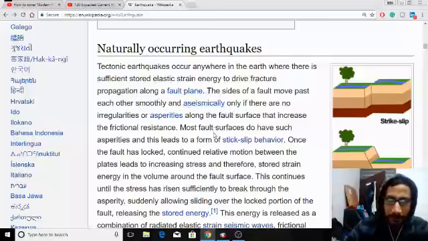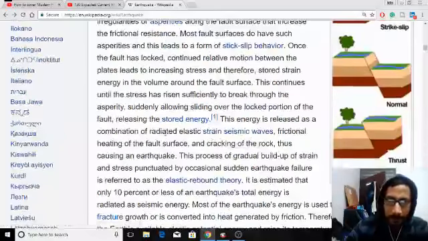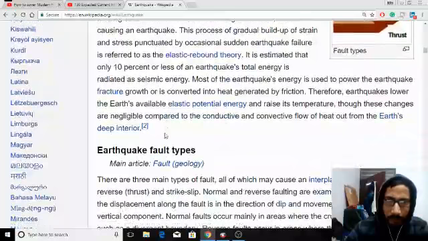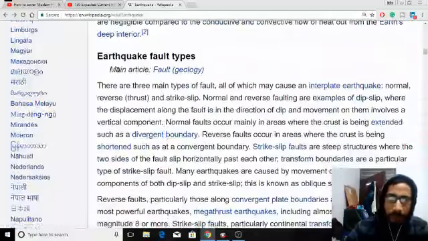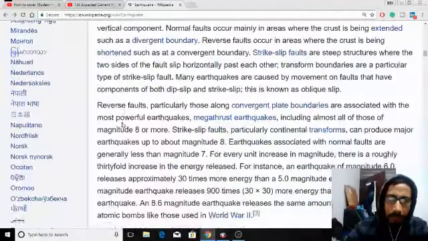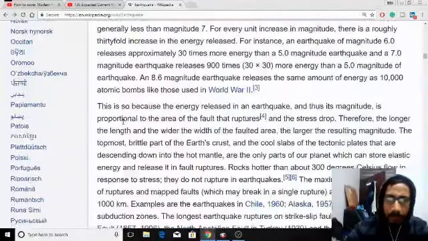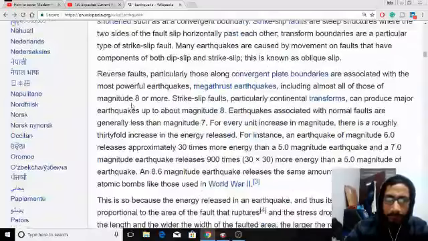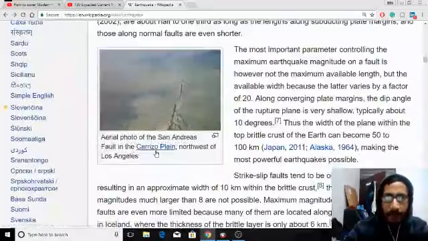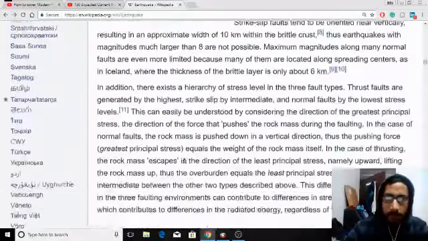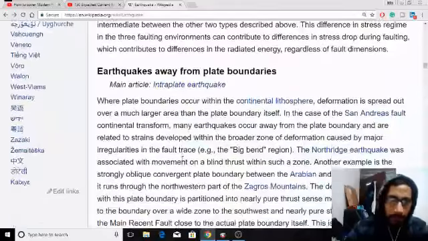No need to understand this more and more, because for UPSC it is not that important. You should know the types of earthquake fault; only the names are important. This photo shows an aerial photo of the San Andreas fault in the Carrizo Plain northwest of Los Angeles. This is not that important.